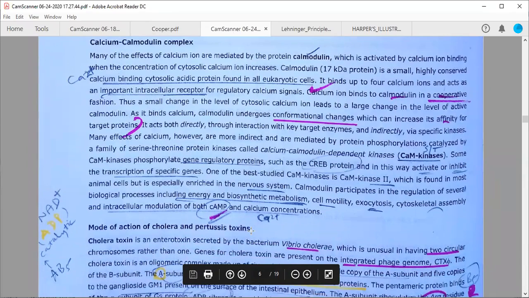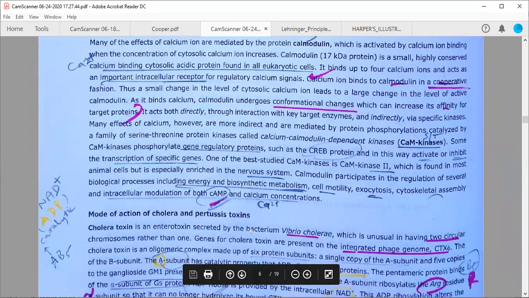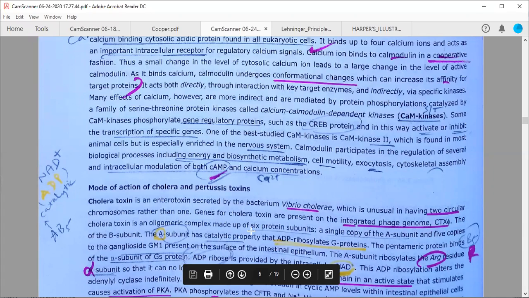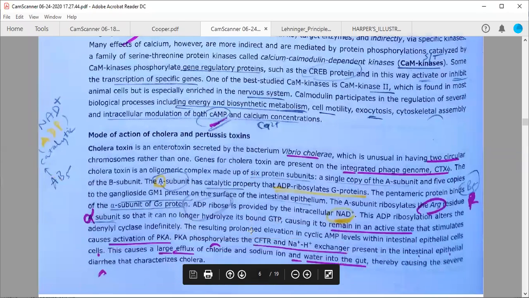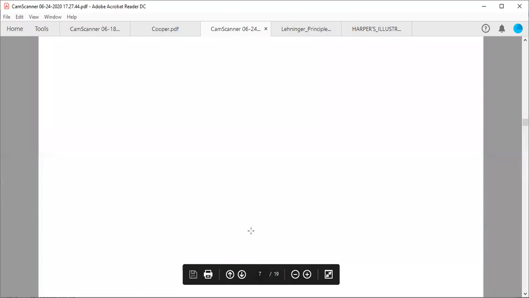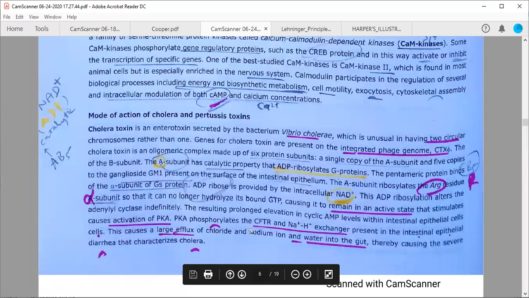When you finish the calcium calmodulin signaling and you understand how calcium and cyclic AMP work in a coordinated fashion, there are two types of toxins given in your pathfinder.